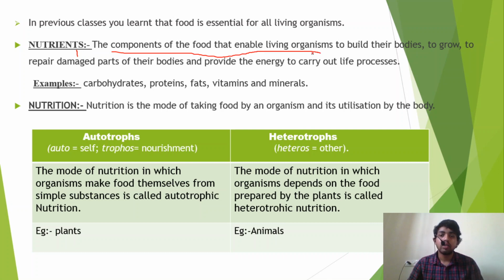Because of these components we get energy, we build our bodies, we grow and repair our damaged parts. They are carbohydrates, proteins, fats, vitamins, and minerals.